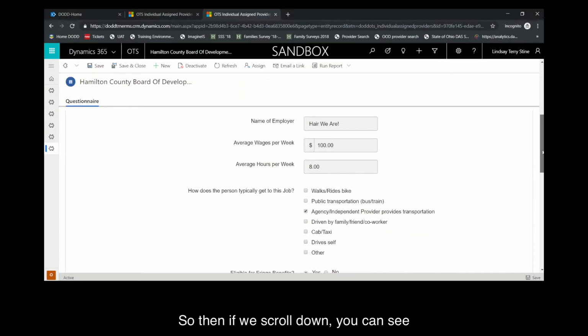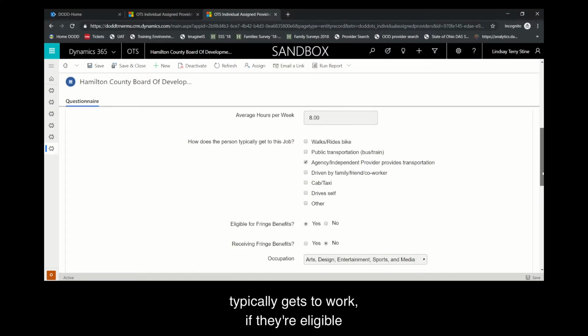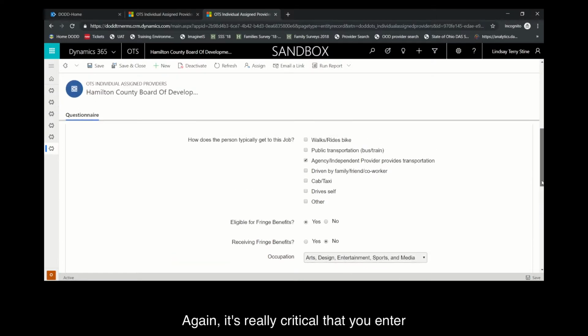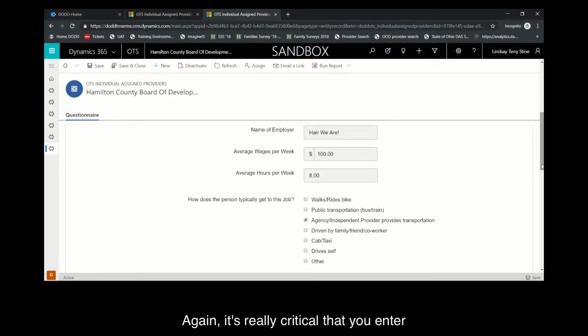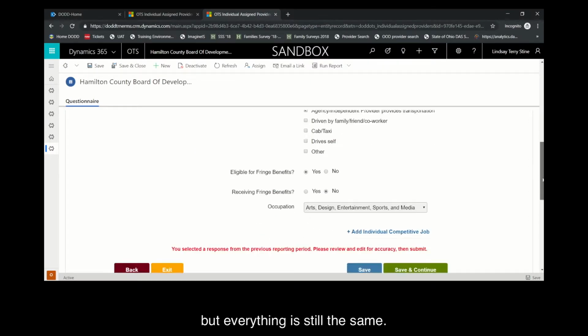So then if we scroll down, you can see that it pre-populated all the information. So it has the name of the employer, has the wages and the hours, how that person typically gets to work, if they're eligible for fringe benefits, and if they're receiving fringe benefits, and that occupation. Again, it's really critical that you enter correct information and edit anything that has been changed. So for Bernice, she had a raise and her hours have changed. So we edited all of that information, but everything is still the same.